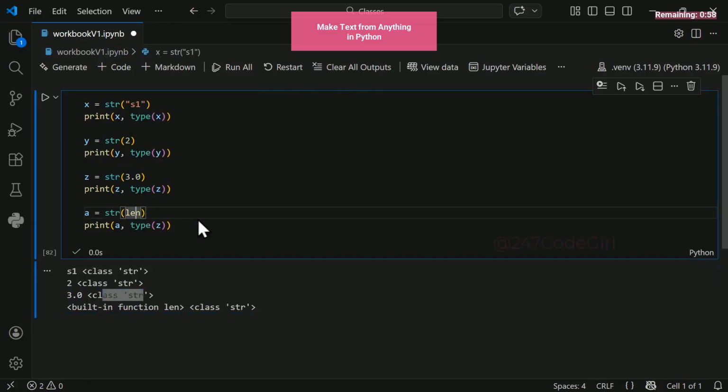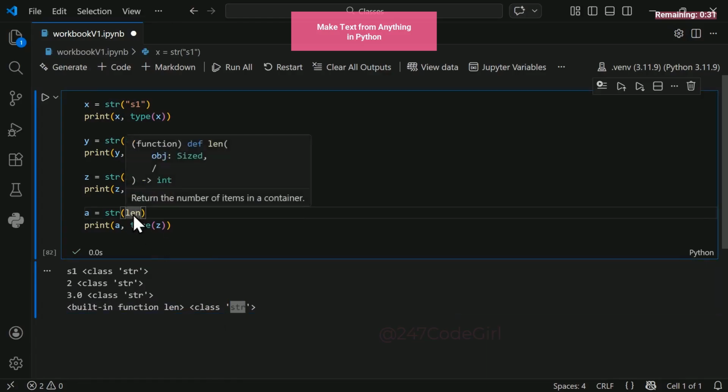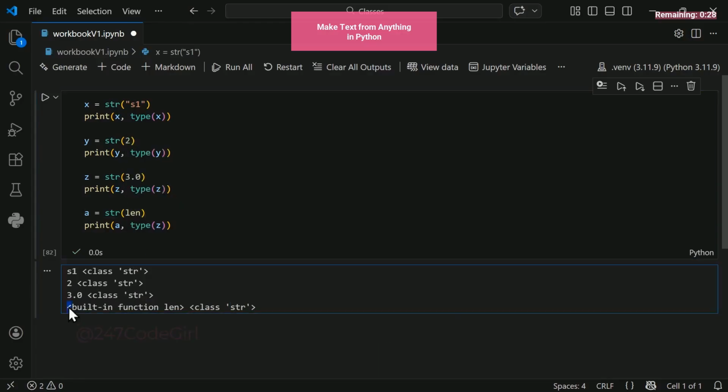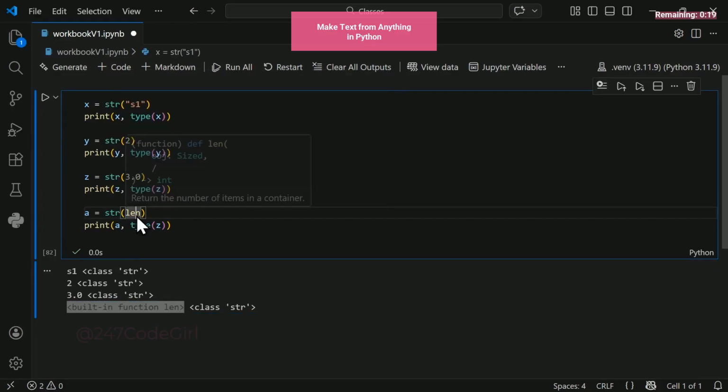You can convert anything to a string, including a function. As you know, len function gives the size of an object. Just by passing it to the str function, you can actually get information about this function as a string. Here you see it as a built-in function called len. The class type of this data that you get back is string. It is not the class type of the function. It is the conversion of this len function information that is of type string. Almost all Python objects have a string representation of them. By running the str function, it is basically getting back that information from the function itself.